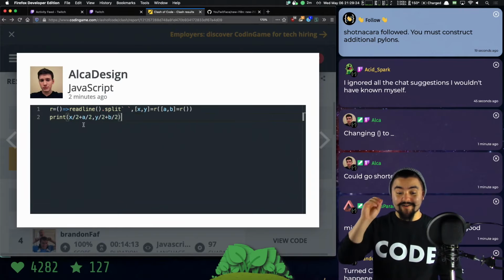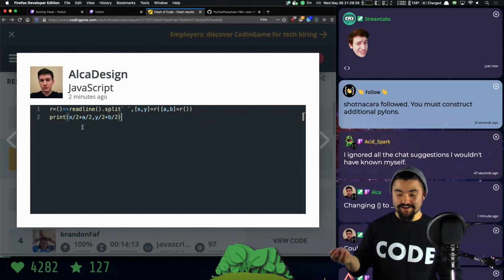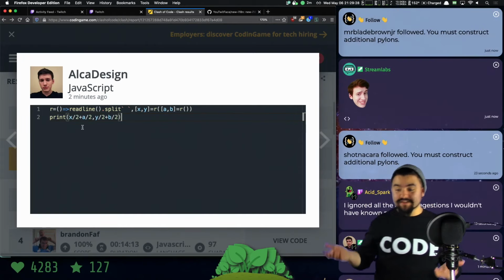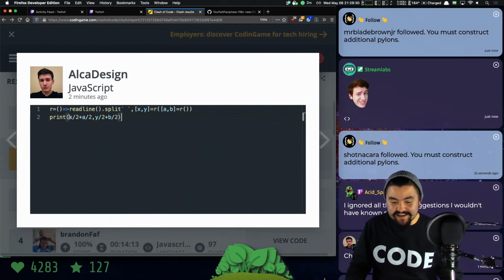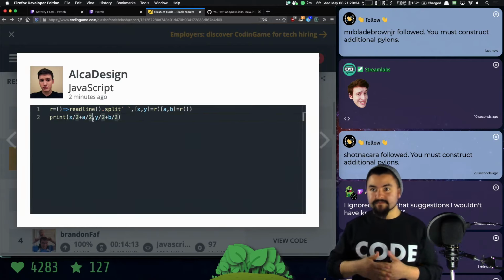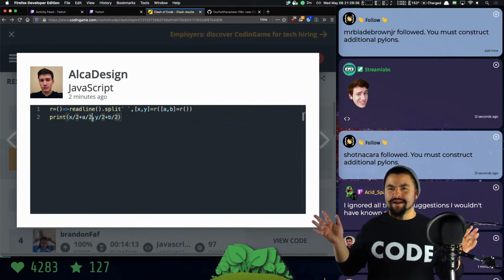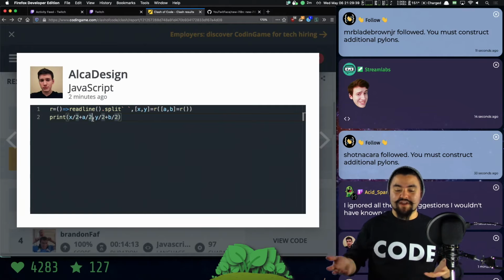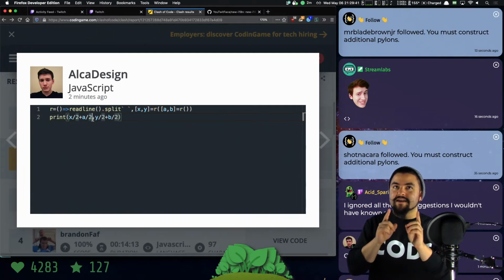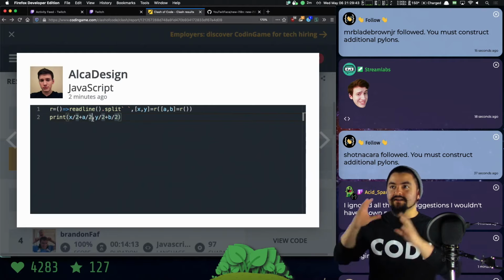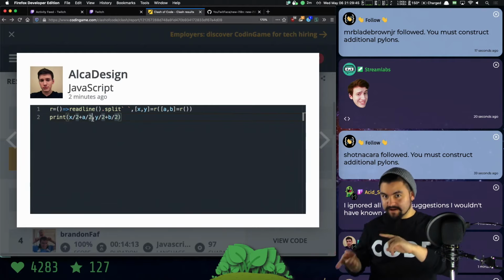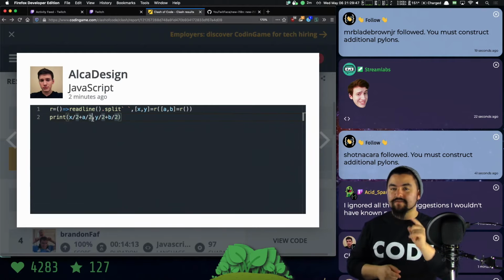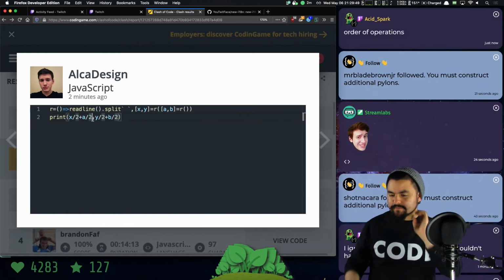So Alka got rid of a bunch of parentheses and plus signs because they did x divided by 2, and also the laws of mathematics. I don't know if it's a law, but it's a thing in math where x plus y divided by 2 is the same thing as x divided by 2 plus y divided by 2. What is that called?